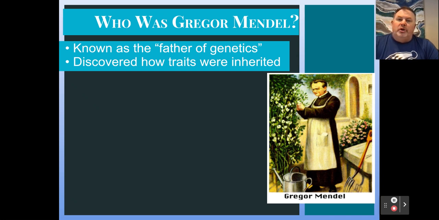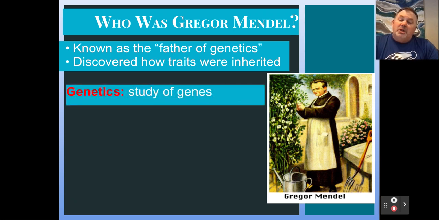I don't know if this is a good term, but again, he was one of the ones that brought it up to the surface for people to review his work. I would say that he looked at how traits were inherited. Specifically, he looked at pea plants. Pea plants were readily available at his time, and he was just a good, keen observer. He had some good math skills and recorded everything; he followed the scientific method. As a result of these keen observations, he was able to make predictions.